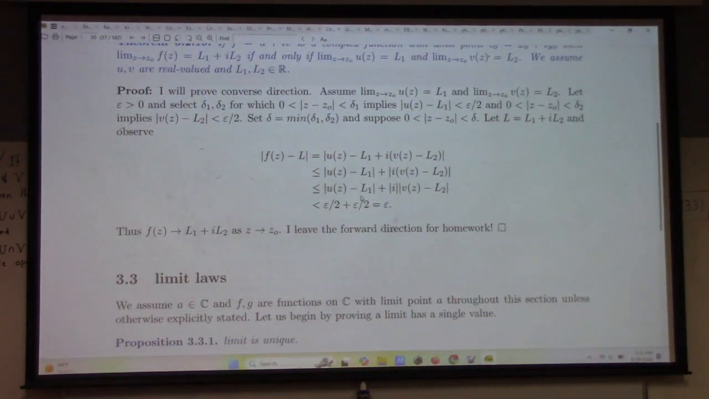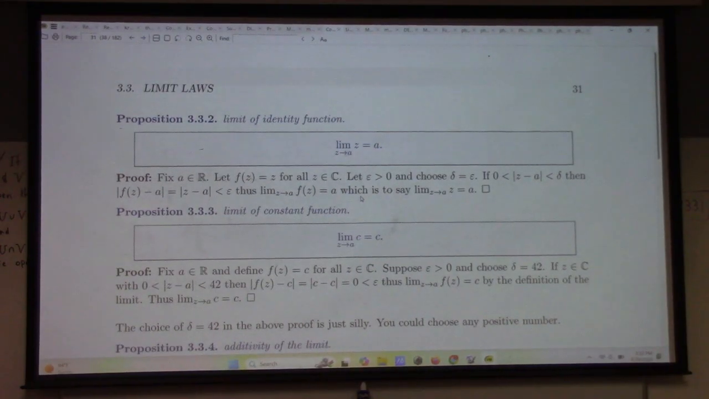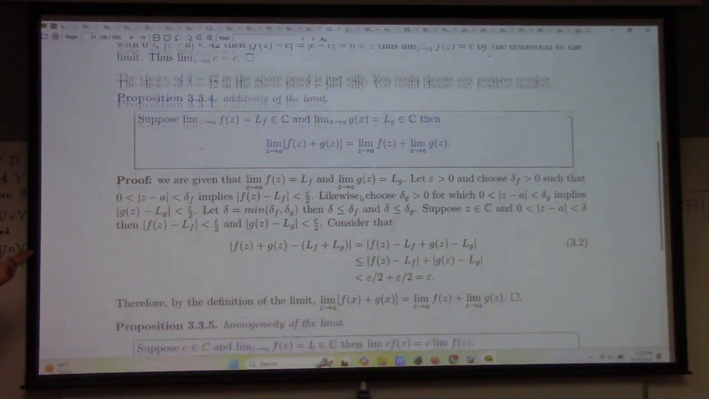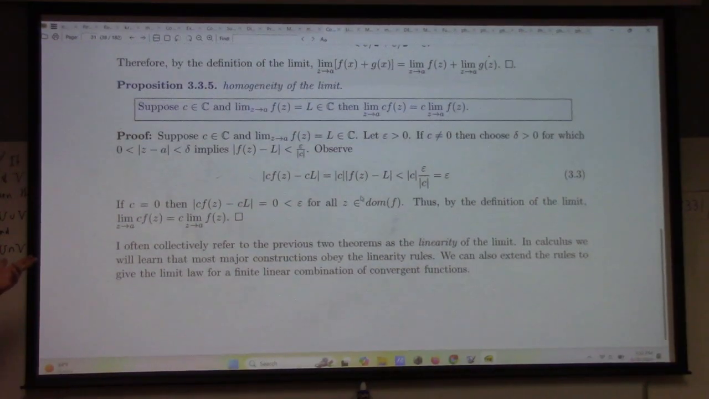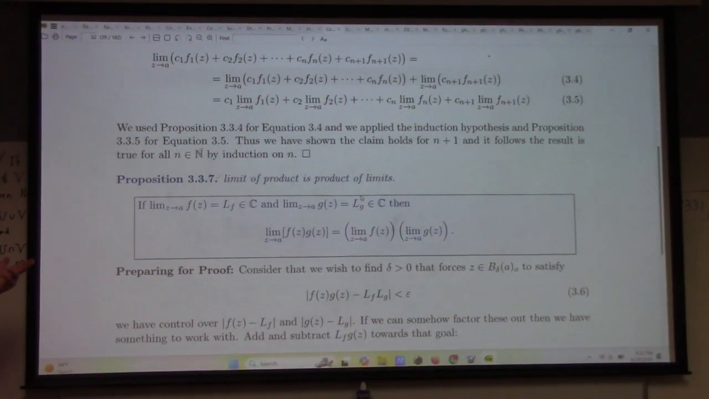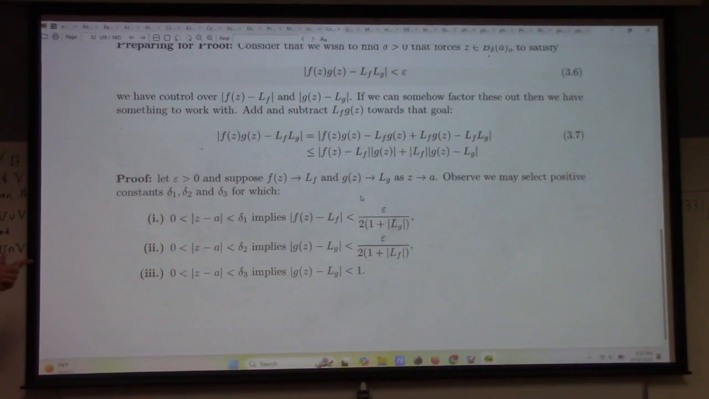Anything else to tell you in here? The limit is unique. The limit of z as z approaches a is a. The limit as z approaches a of a constant is a constant. I'm not telling you anything terribly surprising here. The sum law works. You pull a constant out. You can extend it to finite sums. The product rule works, but you've never seen this proved. This is technical. The product rule for limits is uglier than what you saw in Calculus 1. Nobody did this in Calculus 1.